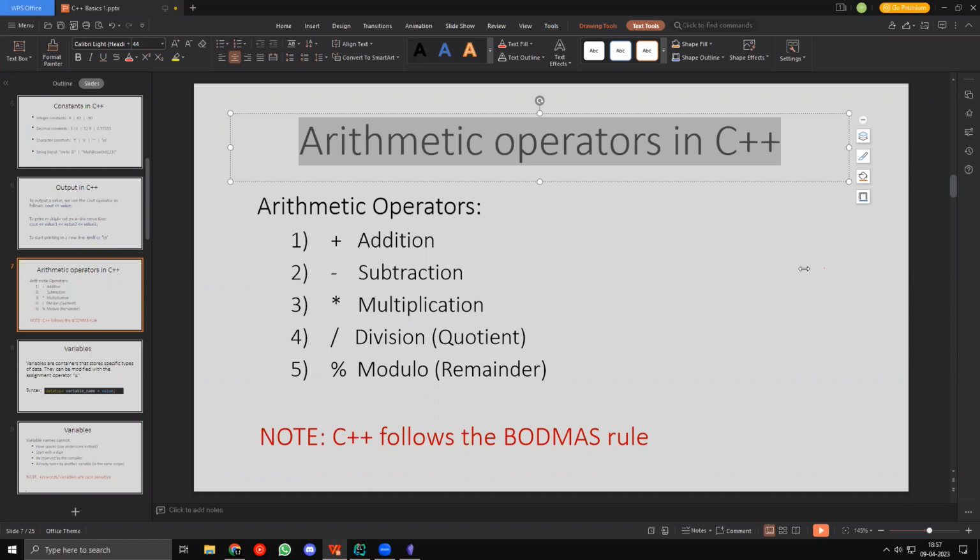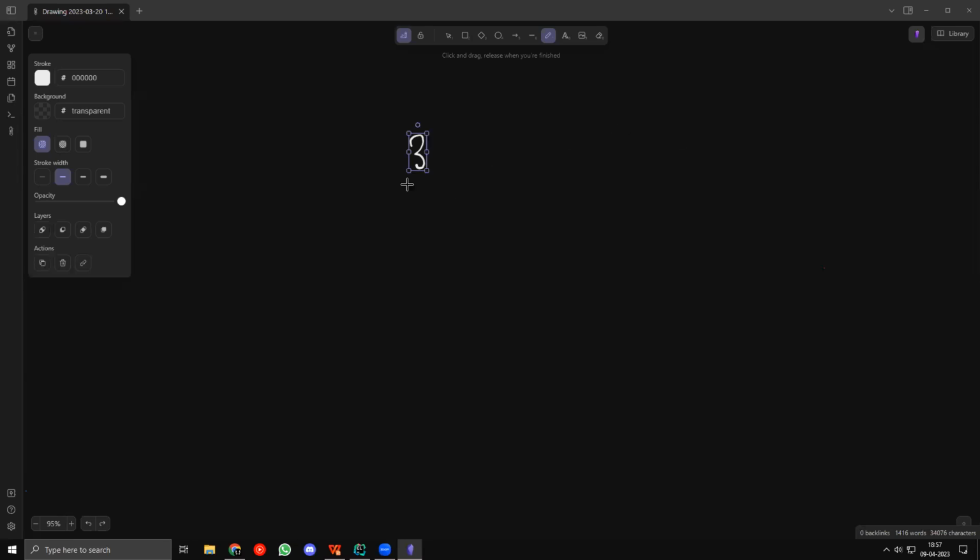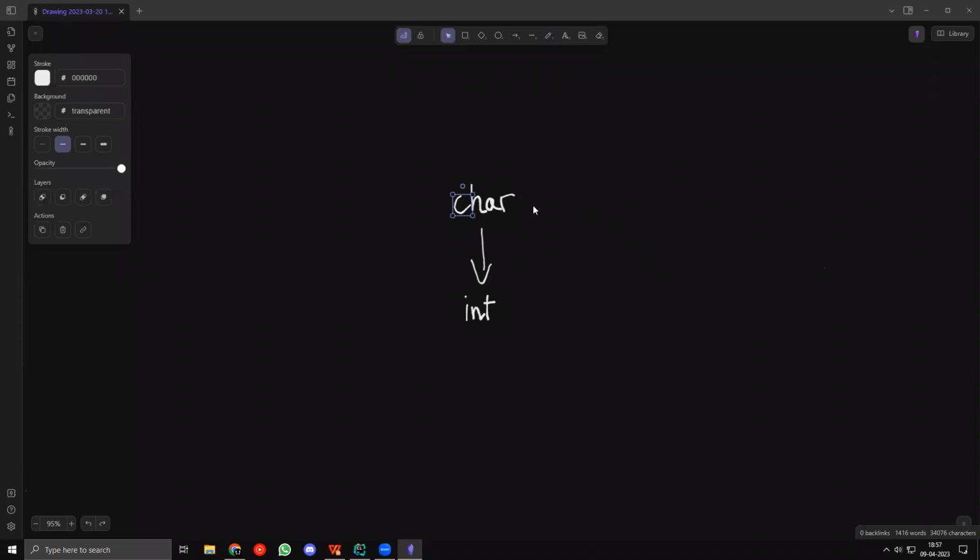Lakshya says, why only character is converted to int? Why not vice versa? Well, actually, it depends on how C++ defined its precedence. Basically, C++ said that a character will become an integer, but an integer will never become a character. They just defined it themselves, and we cannot do anything about it, unfortunately. They have said that character is built upon integers, so characters are on the top. But if you want a more primitive type, it would be integer.